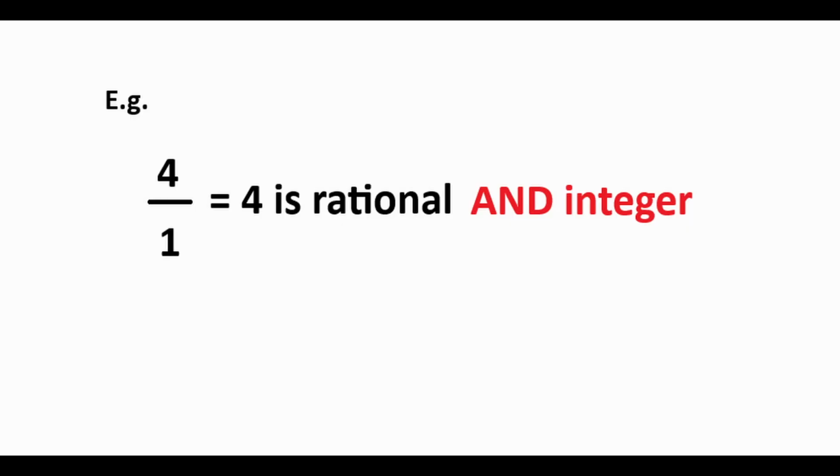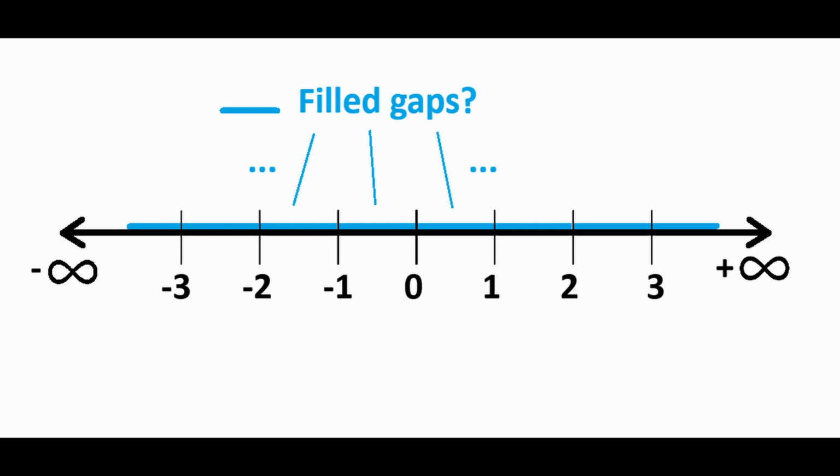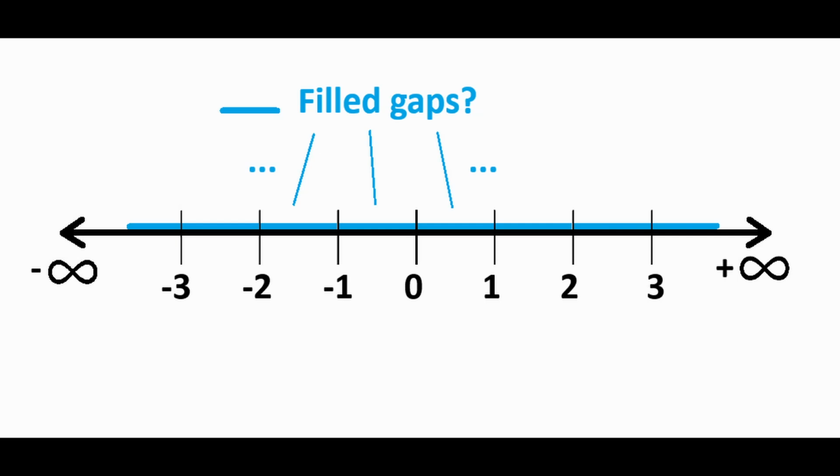For example, 4 divided by 1 equals 4 is a rational number, but 4 is also an integer. But 1 out of 4 is also a rational number, but it is not in the integer set. There's a lot of these rational numbers to fill the gaps in between the integer values on the real number line. This would seem to fill in the gaps on the real number set, but unfortunately, it's not quite true.